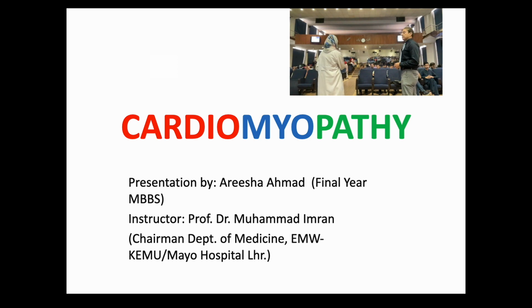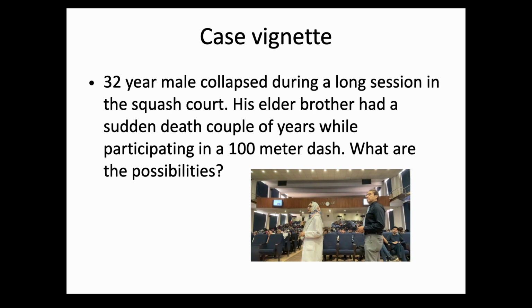problem going on. So we'll define it further, but first let's start with a case. There is a 32-year-old male who collapsed during a long session in a squash court. His elder brother had a sudden death a couple of years ago while participating in a 100-meter dash. What are the possibilities? What do you think are the possible reasons behind this situation?